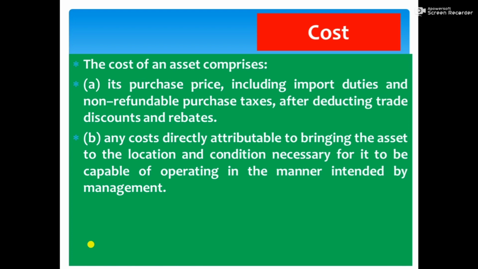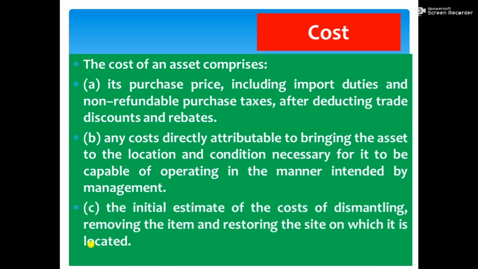And third one, the initial estimate of the cost of dismantling, removing the item and restoring the site on which it is located. In previous accounting standard 10, it was not there. It was introduced in the new accounting standard 10, property, plant and equipment. What is that? The initial estimate of the cost of dismantling, removing the item and restoring the site on which it is located.